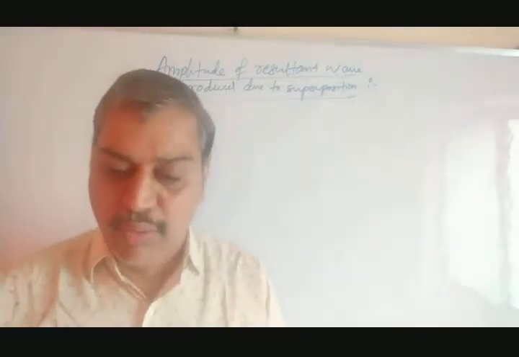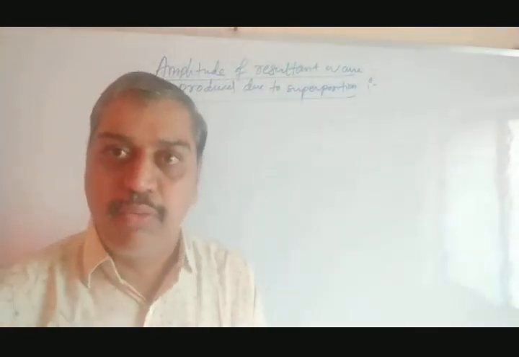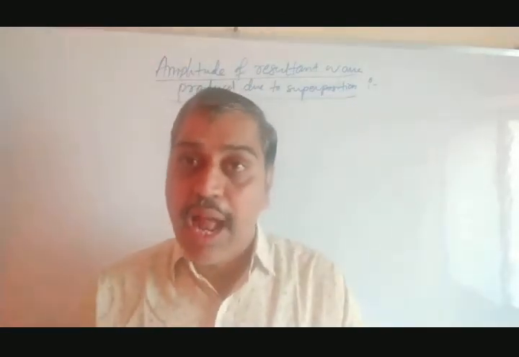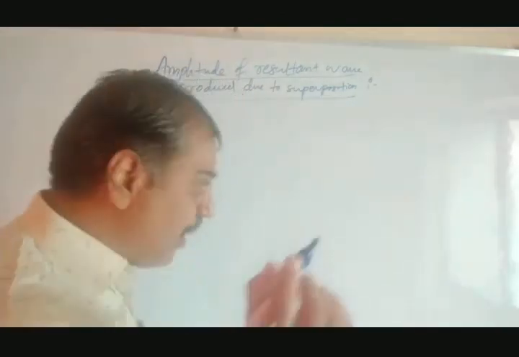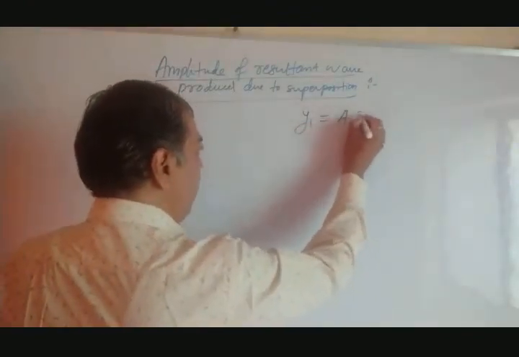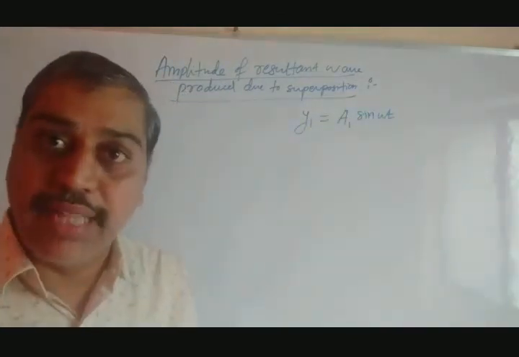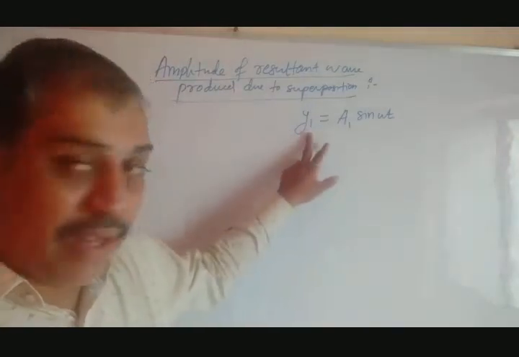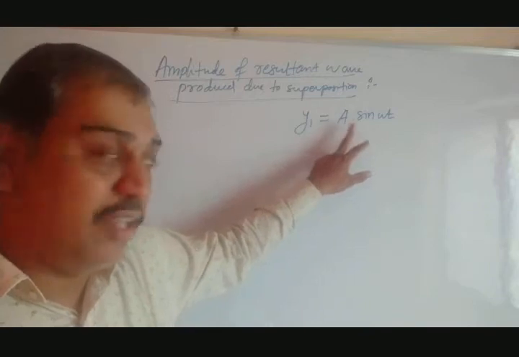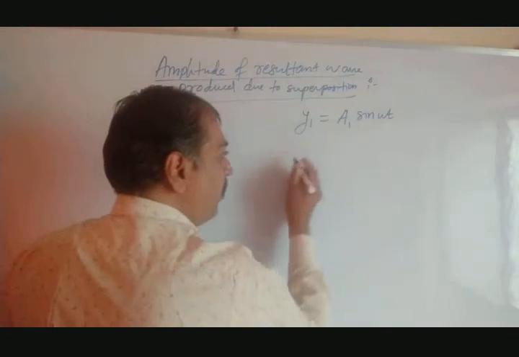For that, let us consider two waves having different displacement. Consider two waves having the same time period, different displacement and different amplitudes, represented by two equations. The first one is y1 equal to a1 sine omega t. Here it is a1 because the amplitudes are different. The first displacement y1 is represented by a1 as the amplitude, sine omega t. It will start at 0, so phi equal to 0.